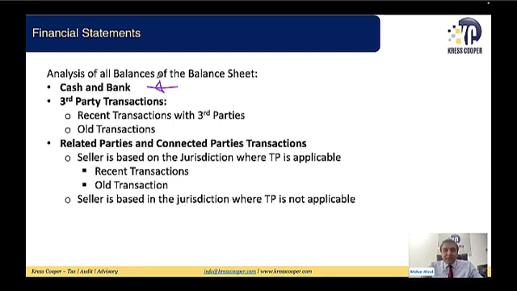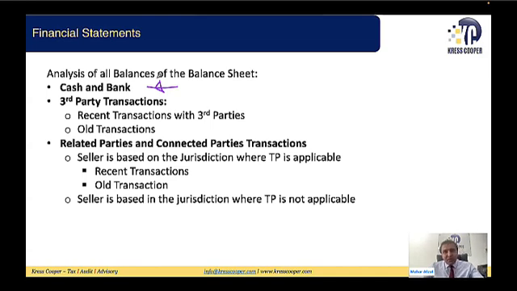Transactions with third parties: there will be certain transactions that will be with third parties, and certain transactions that will be with related parties. If the transactions are with a third party, we need to look into this. Is this a recent transaction with the third party? If the entity has made a recent transaction with the third party, most probably whatever value of the transaction is reflected in the balance sheet will be the fair value, the arm's length price. We will not be required to make any adjustment for that amount.